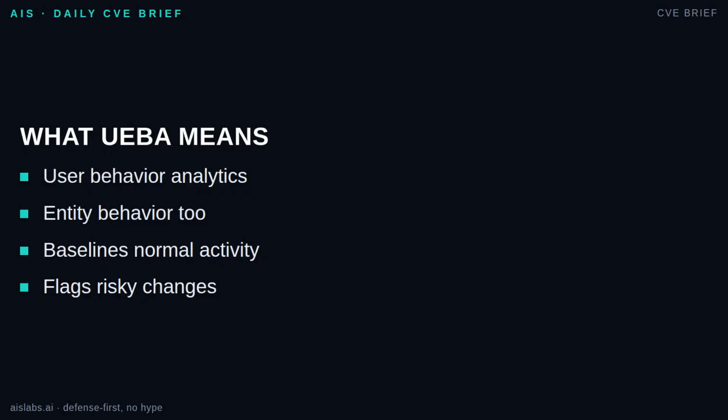UEBA is not a lie detector. It does not know motive. It gives defenders a risk signal when legitimate activity starts to look abnormal. For insider threat detection, that matters because insiders usually do not break in. They log in. They use permissions they already have, or permissions they quietly accumulated.